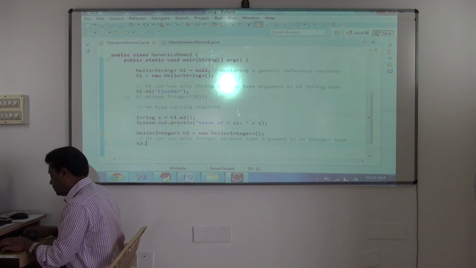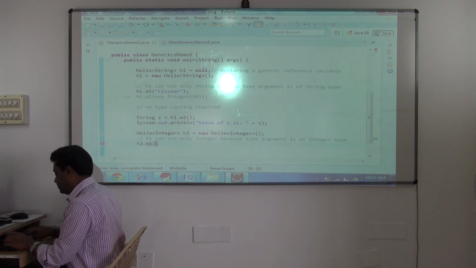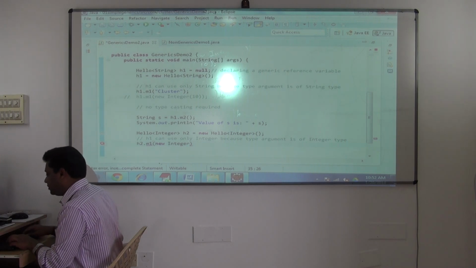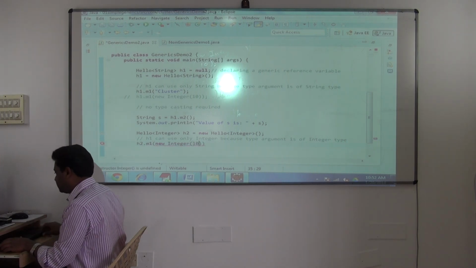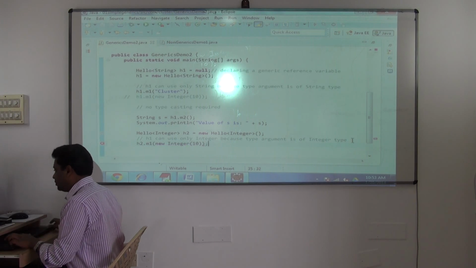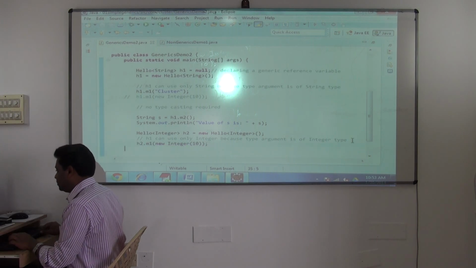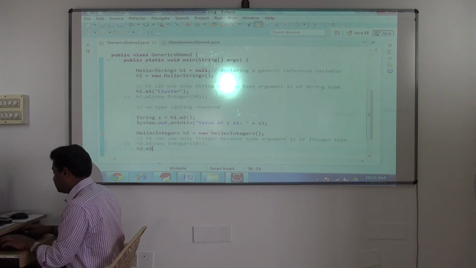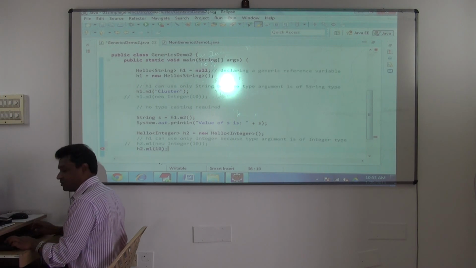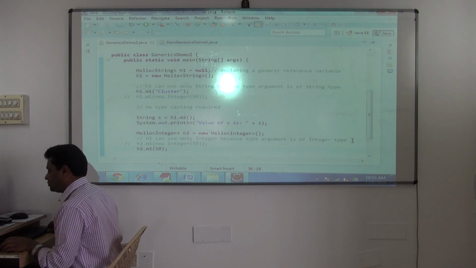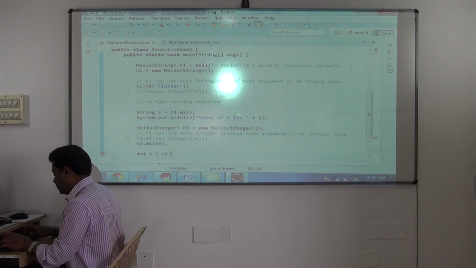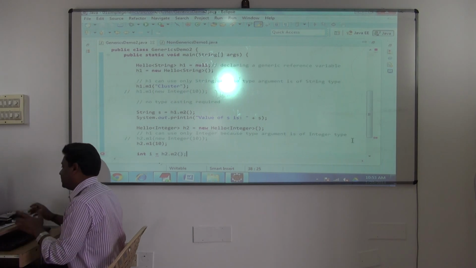If you try to use any other type for h2 now, you'll get the error. See this, h2.m1 of what? New Integer of 10. Or you can go with auto boxing also, not a problem. This will also work. Understood? Or auto boxing now. Okay, so fine, this also works. Then see now directly int i is equal to what now? h2.m2. Very brilliant it is. Done.